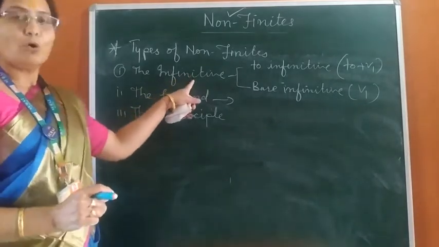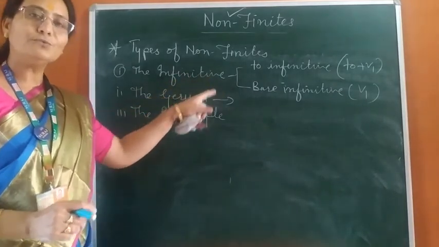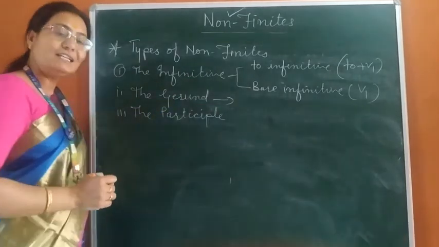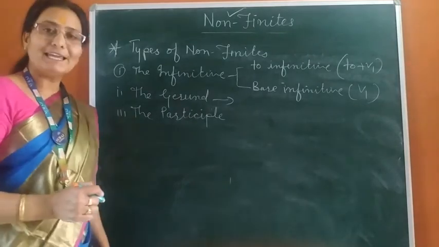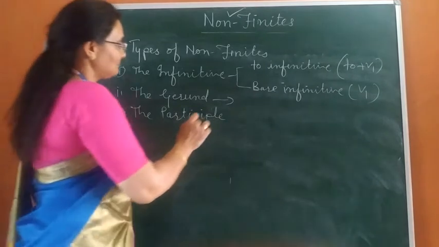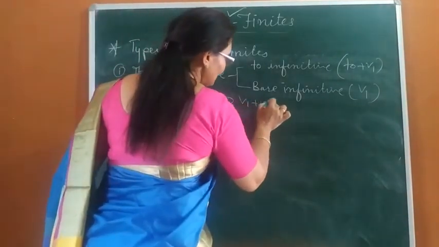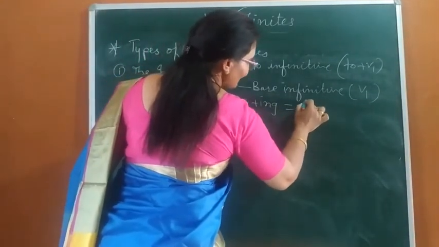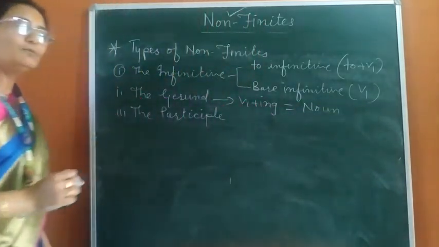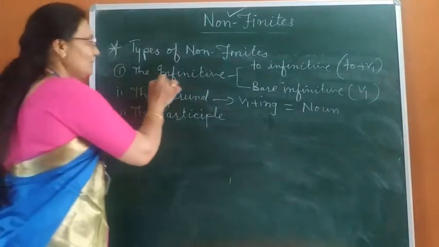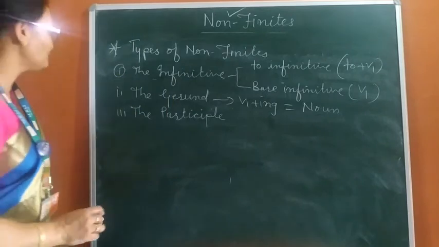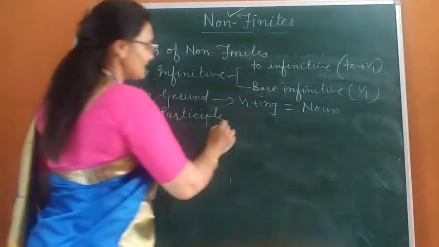It performs all the functions which a noun does in a sentence. And gerund is also formed by a verb and works as a noun in the sentence, V1 plus ing. It is called a verbal noun. The infinitive also is called a verbal noun, as well as the gerund. The third one is the participle.